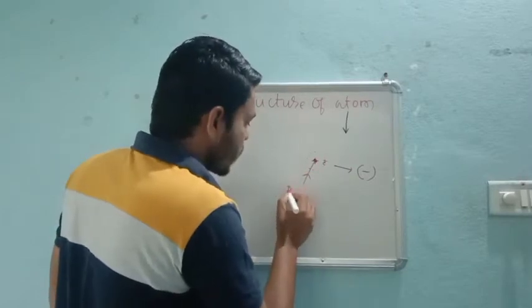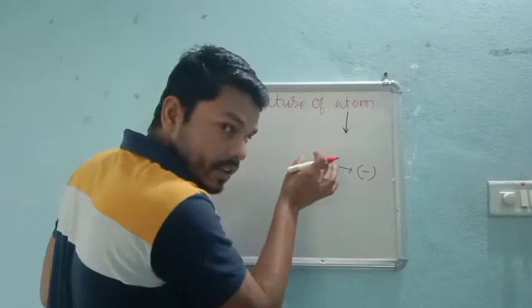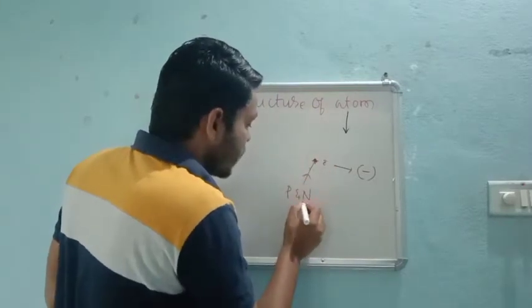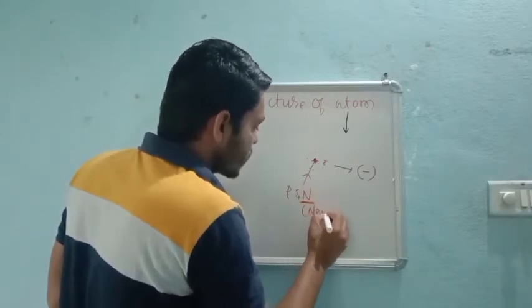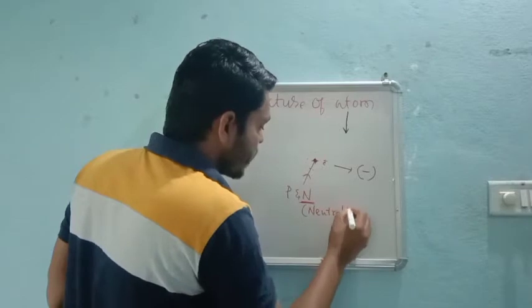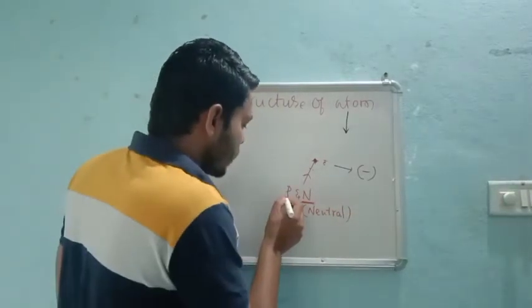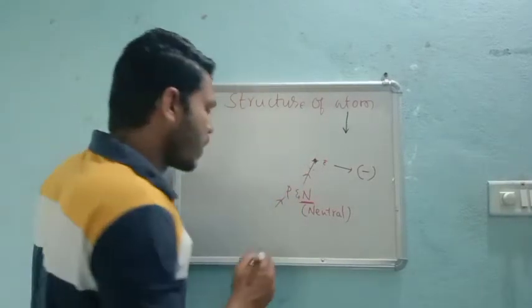That means proton and neutron are present in the nucleus, that means the center of the atom. Here neutron is nothing but neutral, no charge, right? So this fundamental particle has no charge, but the other fundamental particle present in our nucleus is the proton.